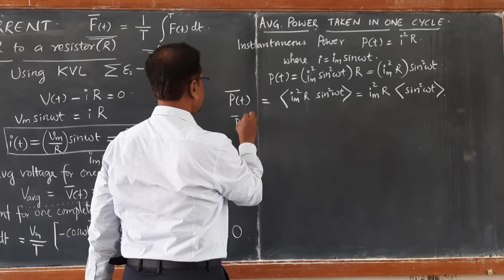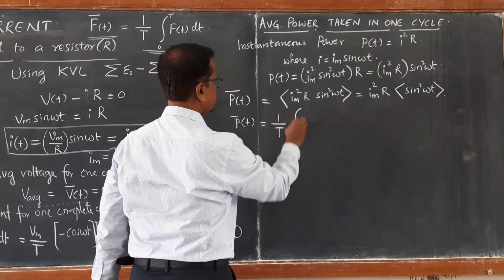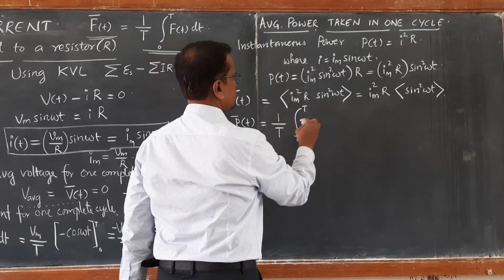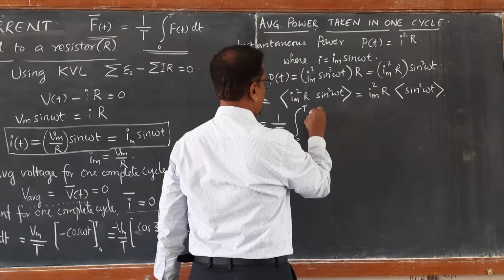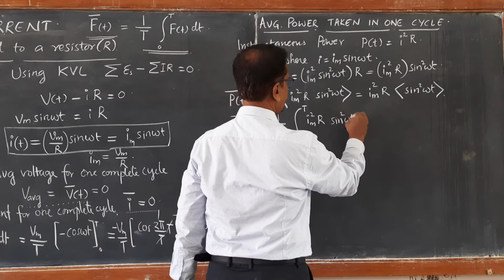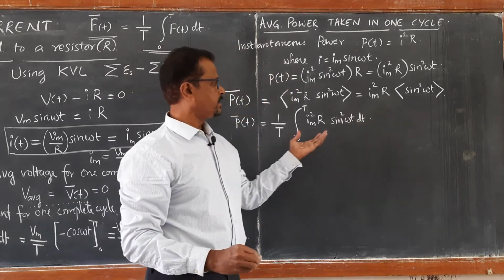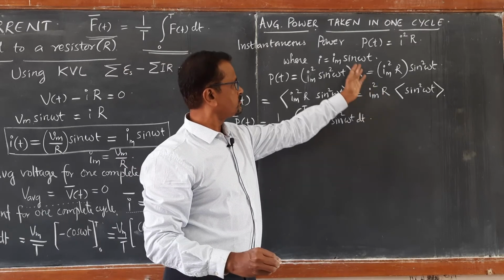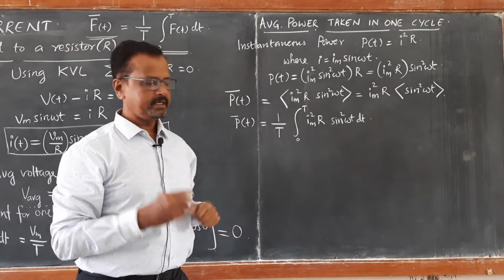Let me take P equal to 1 by T times the integral from 0 to T of Im square R sin square omega t dt. That is the summation of all the I square R values between 0 to T, which is nothing but integration.